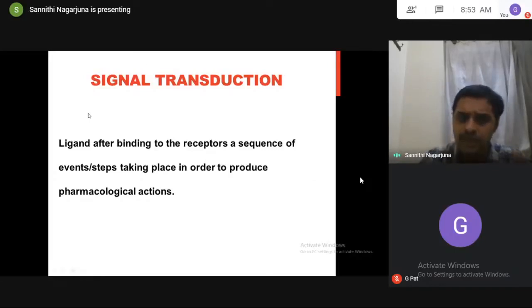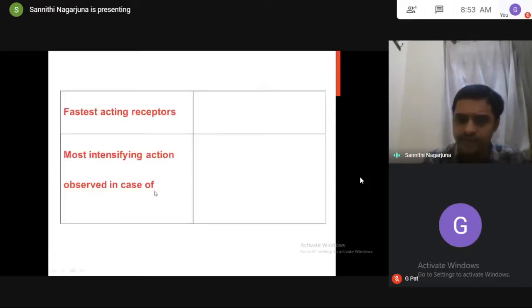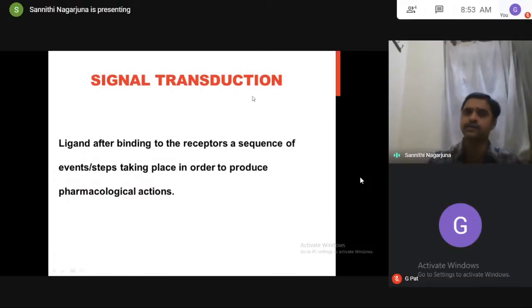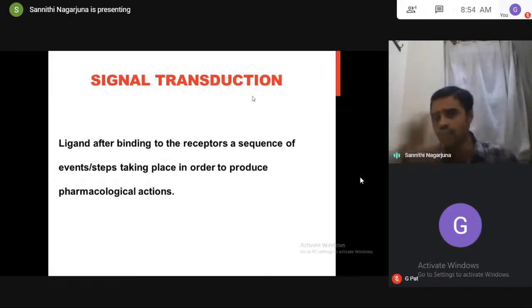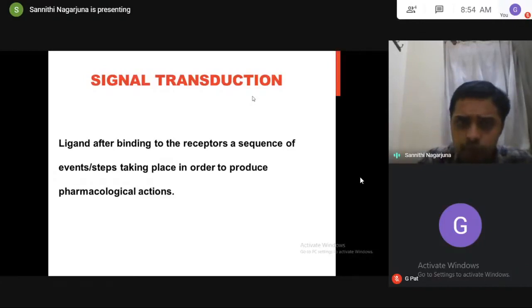Signal is nothing but the ligand. What is the signal for everything? Ligand. When the ligand attaches to receptors, some steps take place to produce the actions. This is called signal transduction. So what is signal transduction in G protein coupled receptors? Ligand after binding to receptors, some changes happen to produce the actions. That is what we are studying here.